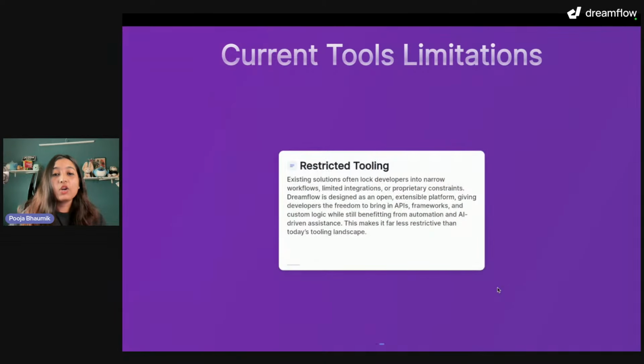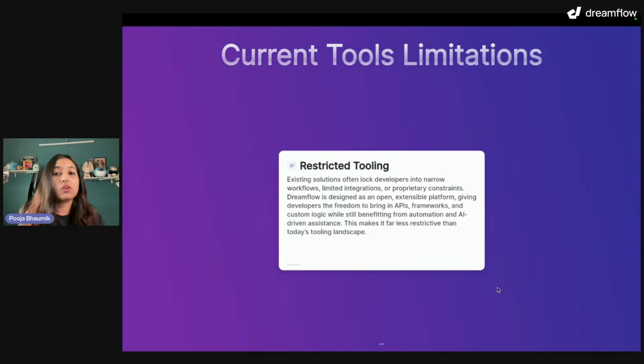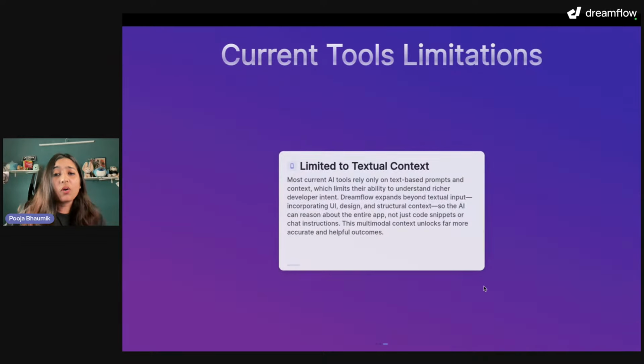You also have restricted tooling, for example, integrations, and deploying to the app stores is also not that supported. There is a bunch of tooling that is still restricted in a lot of tools or current IDEs that we are working with. Then we are also sometimes limited to textual context, right?